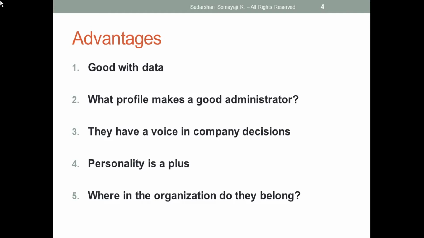Here we can create new processes and associate them with the respective reports. That means today I have some process that is not so efficient. We are going through so many checkpoints, even though that many checkpoints are not required. Then we can eliminate or reduce those things and introduce a new process there. So that's what we can do with the Salesforce admin.